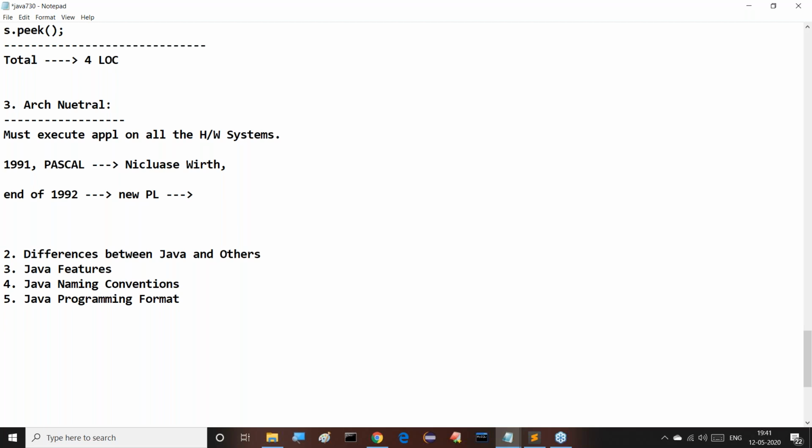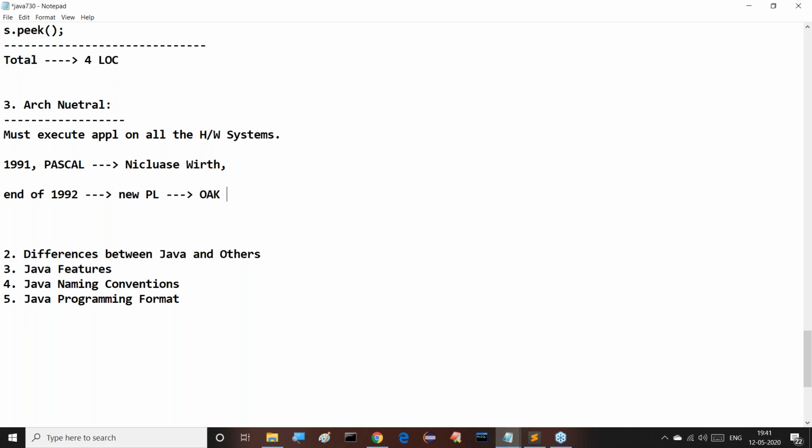James Gosling, when he sat at his cabin, always liked to see one type of tree through his cabin window. James Gosling had the thought, why don't we give this name to our new programming language? Then he shared his opinion with Sun Microsystems. But unfortunately, Sun Microsystems rejected this name, Oak, for the programming language.